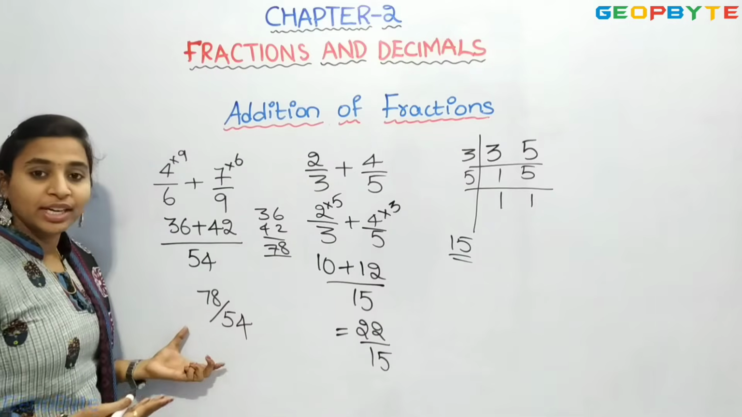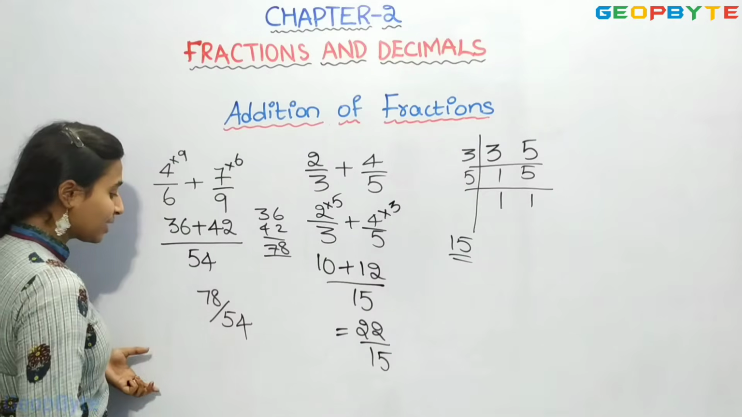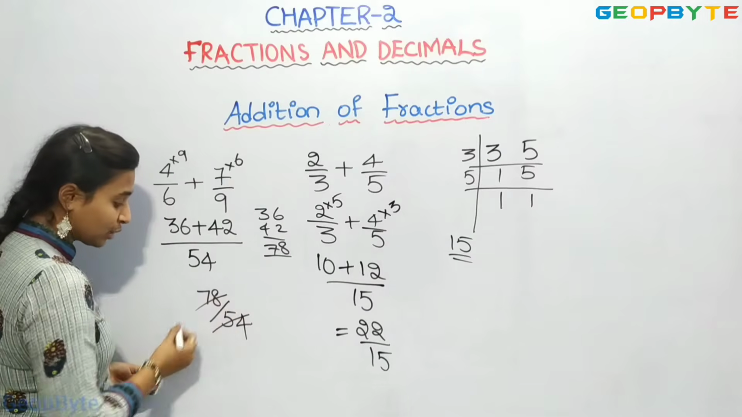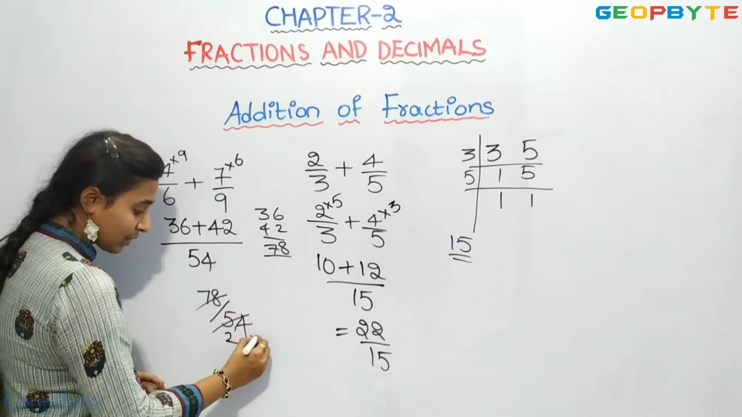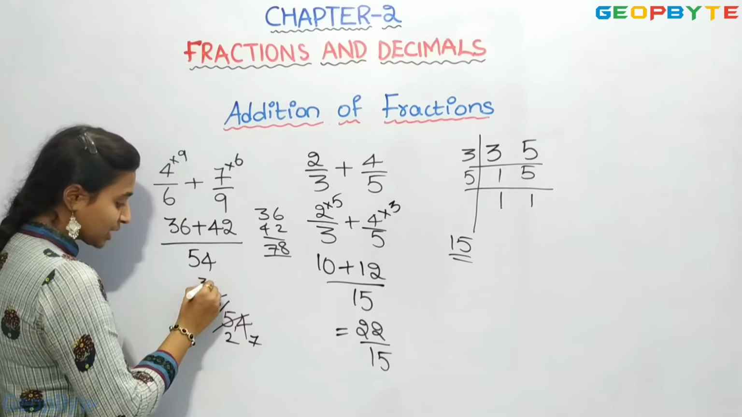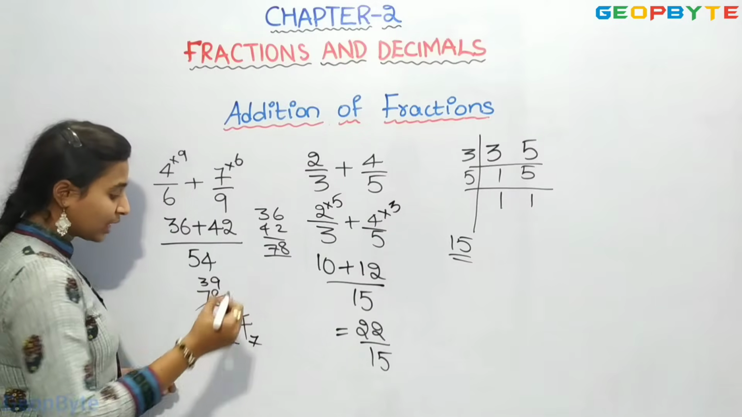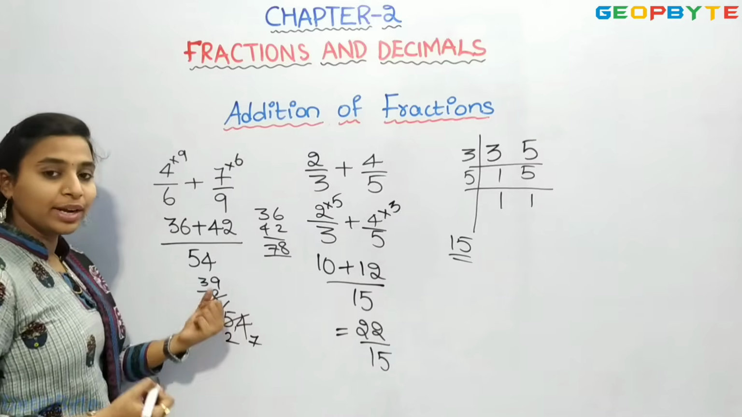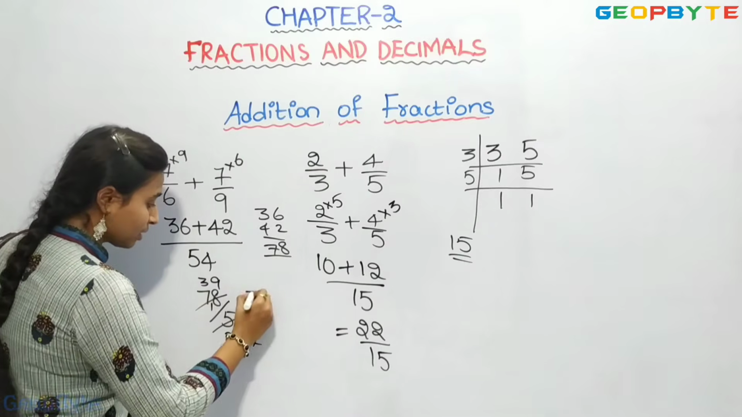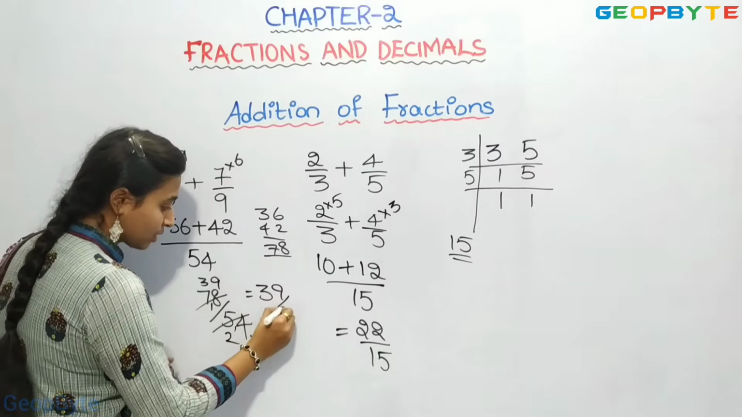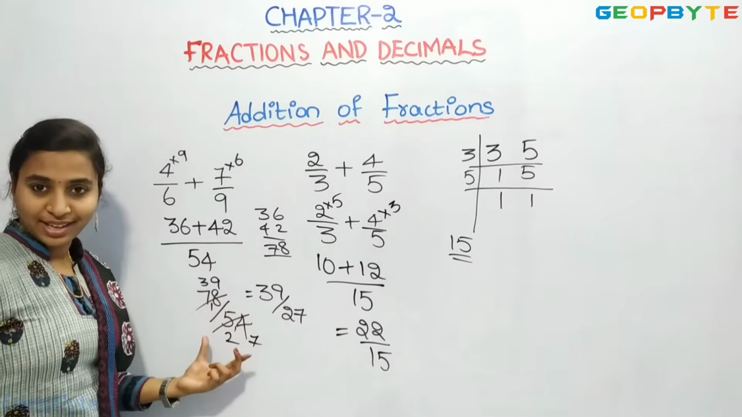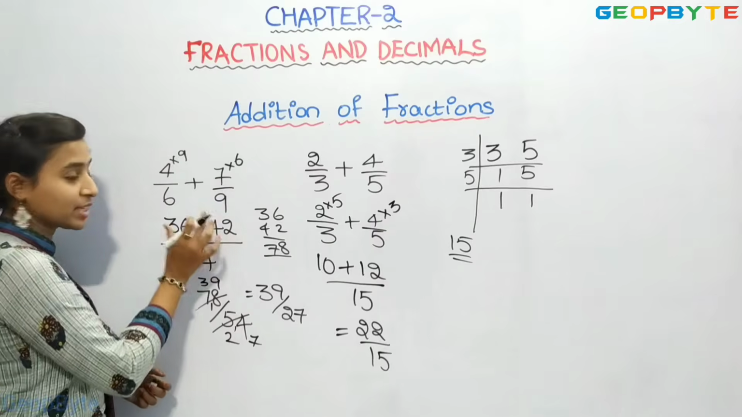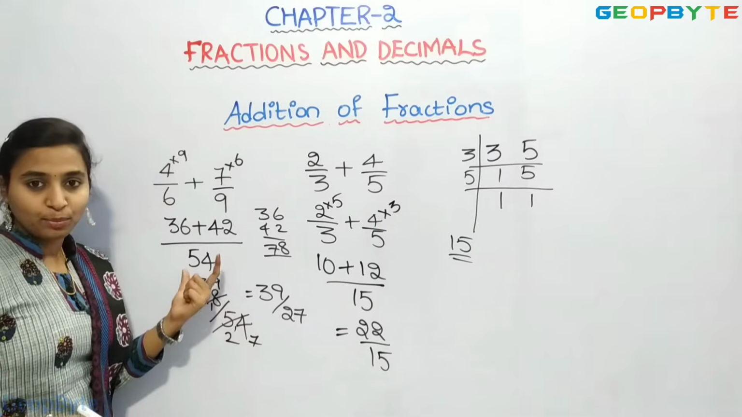Now we can further solve this fraction by cancelling. That is, let us take the 2 table. 2 2s are 4, 2 7s are 14. 2 3s are 6, 2 9s are 18. So 39 by 27. We can further solve like this. Remember these steps because these are very important.